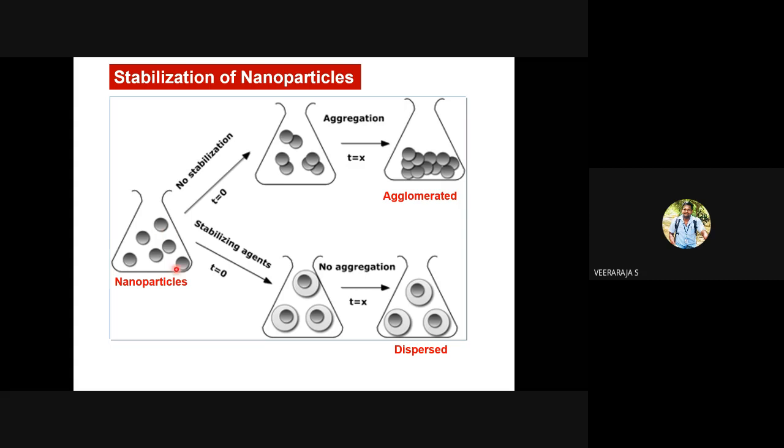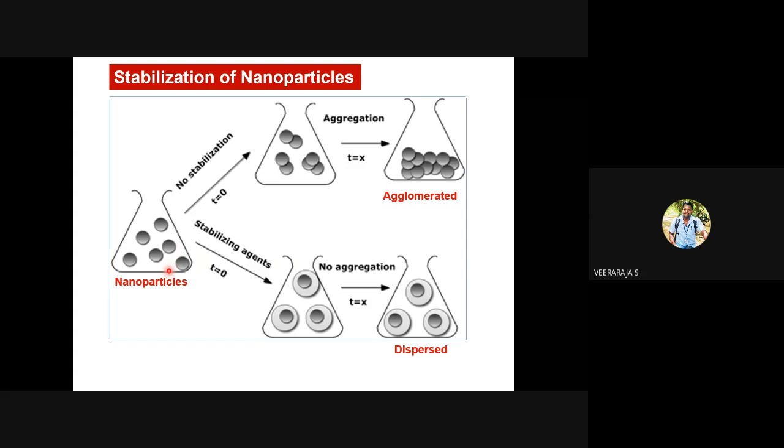For example, you have made nanoparticles of 5 nanometer size. All the particles have the same size, same shape and same distribution, highly dispersed. They are not touching each other. That is what we wanted, and we expect a similar thing after 1 week, highly dispersed.